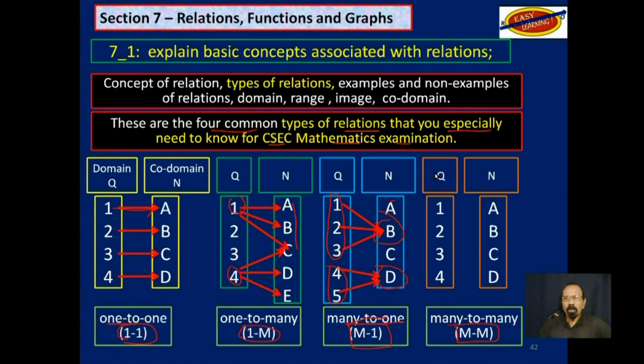And lastly, many to many. So you have this one here connected to many, or you may have these many here, 2, 3, and 4 connected to one or linked to one. So those are the basic four types of relations that we need to know about for CSEC.